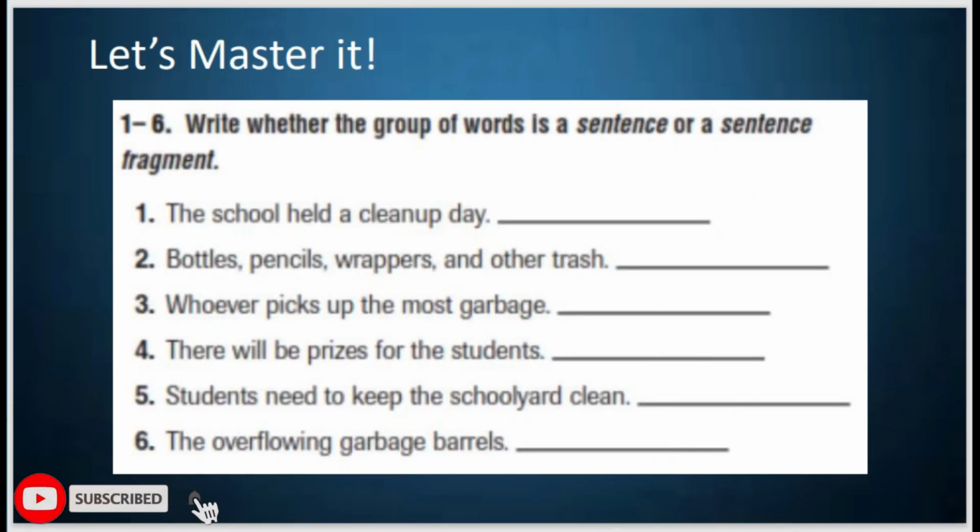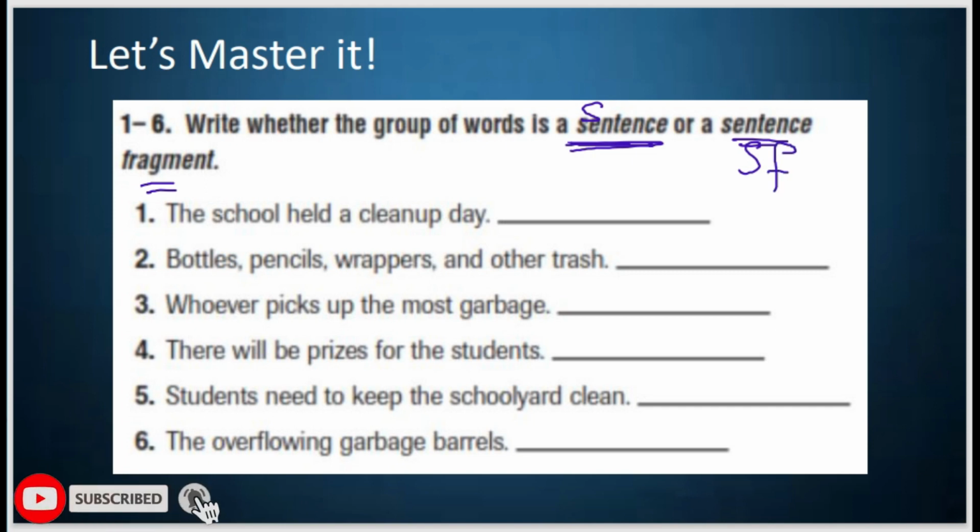Master it. From questions 1 to 6, write whether the group of words is a sentence or a sentence fragment. So we're going to write S if it's a sentence. We're going to write SF if it's a sentence fragment.